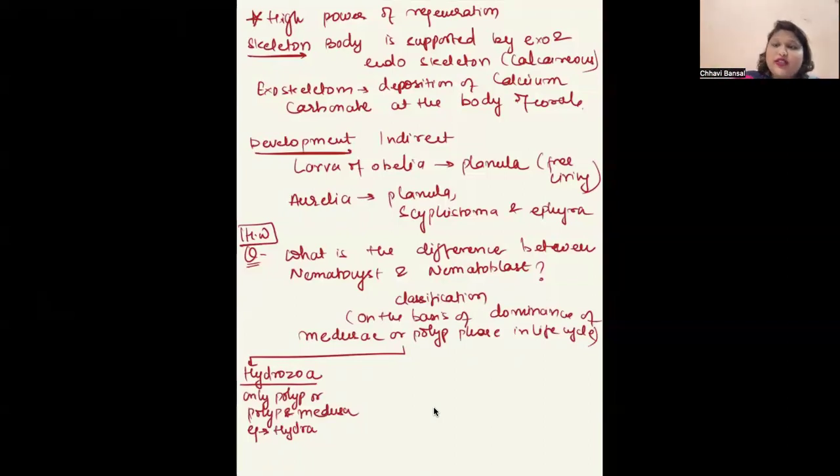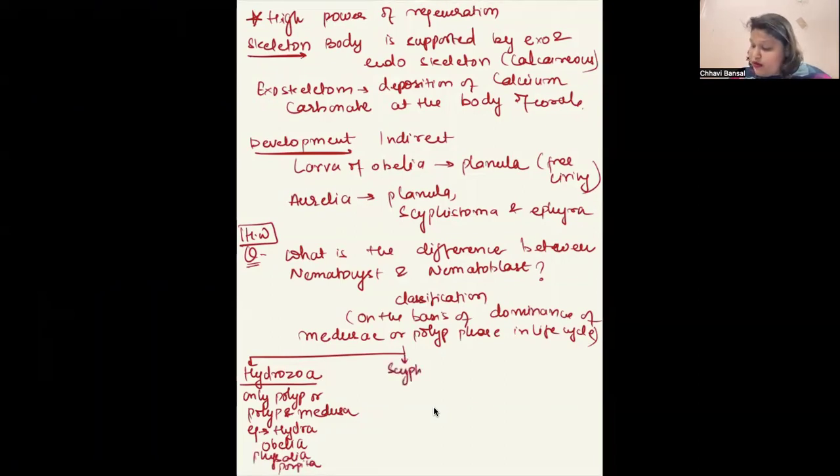Remember, we did this when we were doing the polyp, right? Then Obelia. Obelia is the one which shows alternation in generation. Then Physalia. Okay. Porpita. These are the ones that come under the class Hydrozoa.